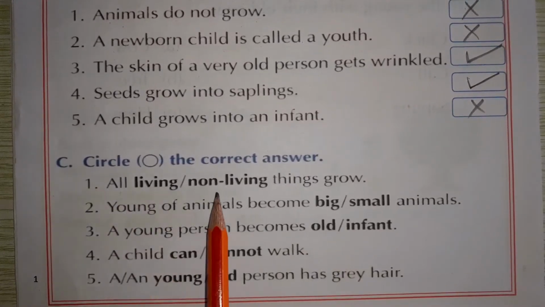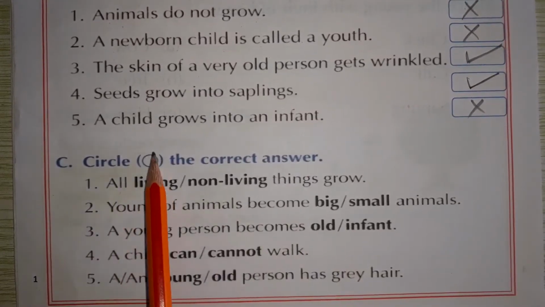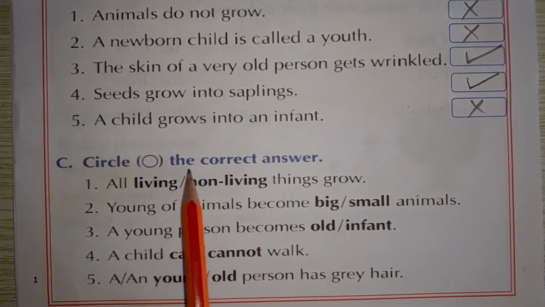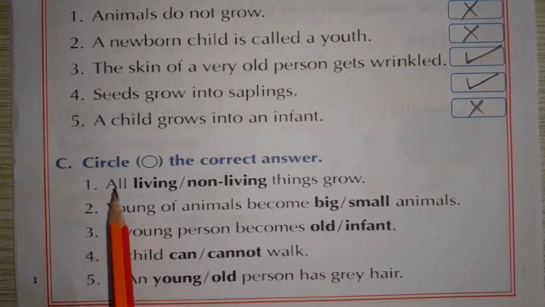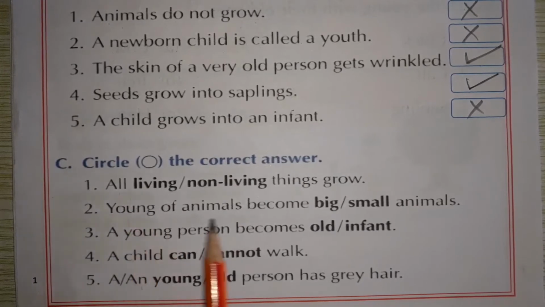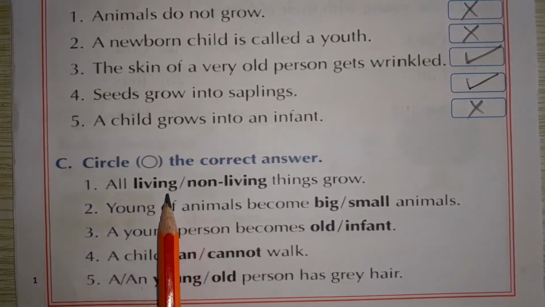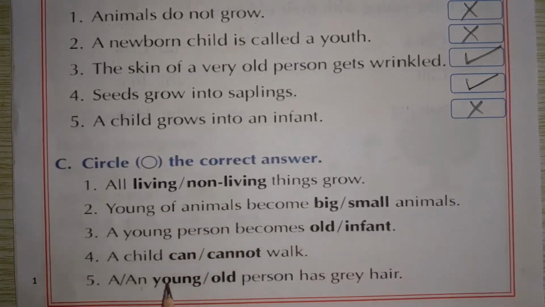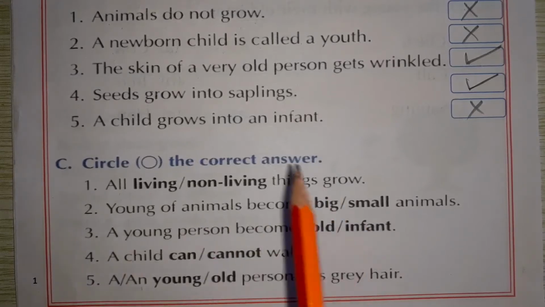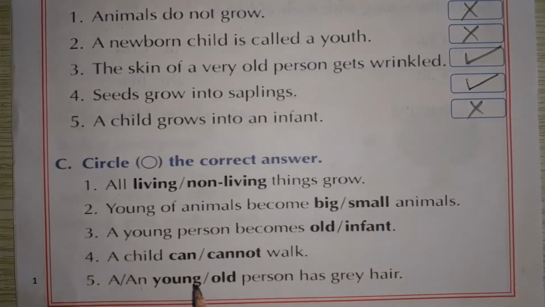Now circle, make a circle around the correct answer. Here are the 5 sentences. 1, 2, 3, 4, 5. Now these are the options, 1, 2 for each. Which option is correct? You make a circle around that word.